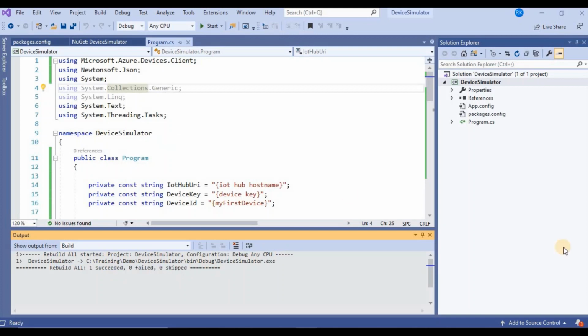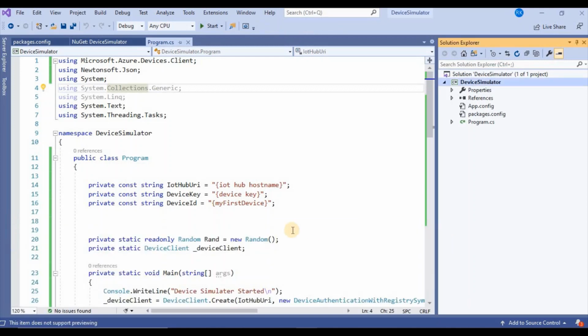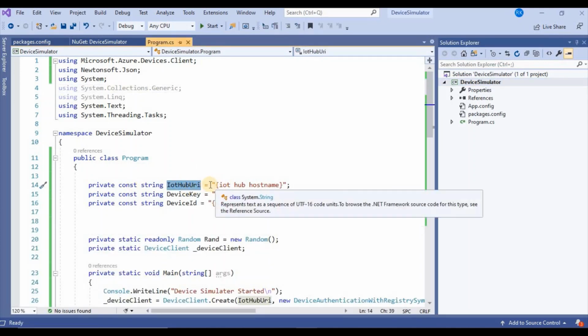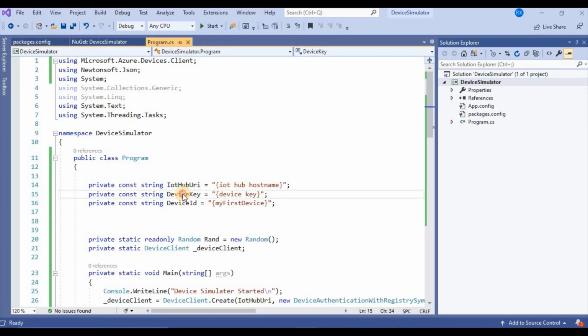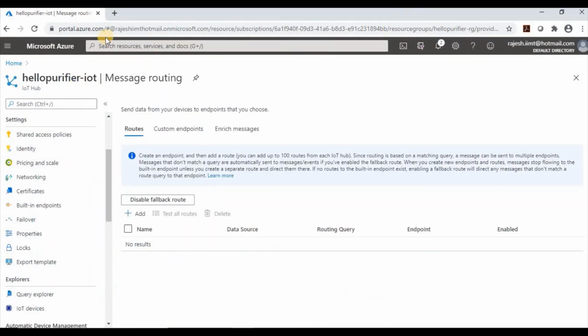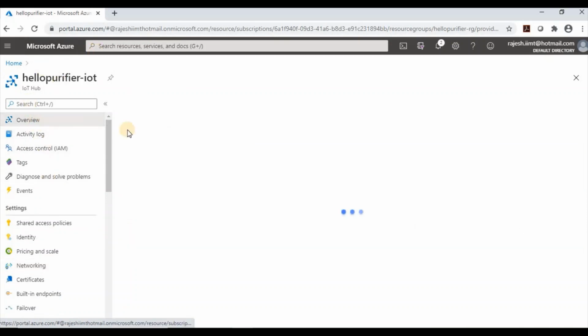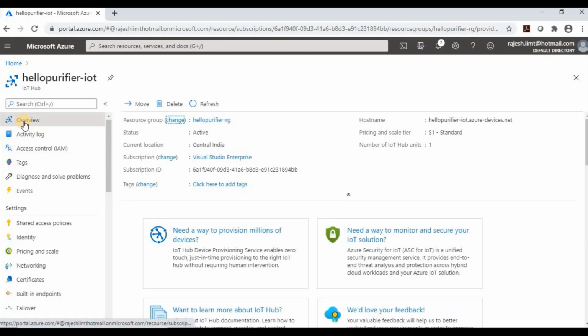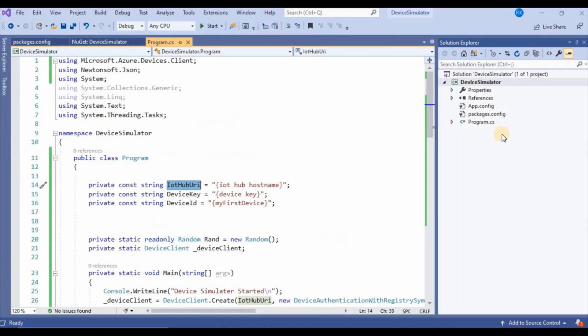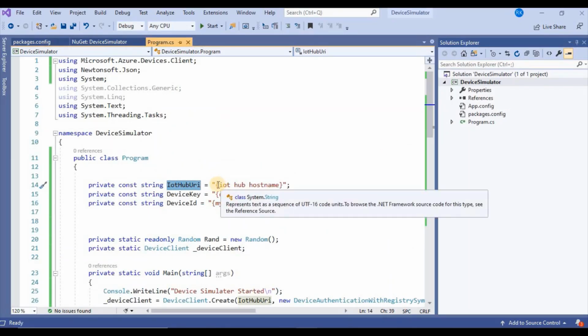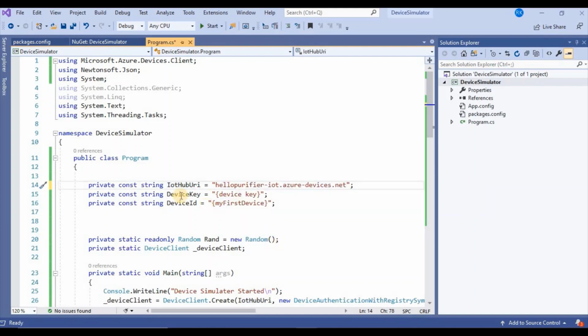I will explain what I have written in the code for the simulator. You need to provide the IoT Hub host name, and then the device key and device ID. From where can we find them? From the Azure portal. I already explained what the host name of the Azure IoT Hub is. So I will go to my IoT Hub, and this is my IoT Hub. In the overview section, this is the host name. I will copy it and paste it here. This is our host name.